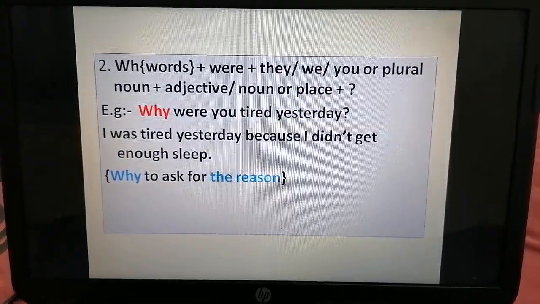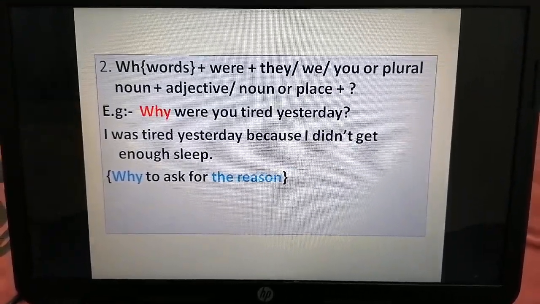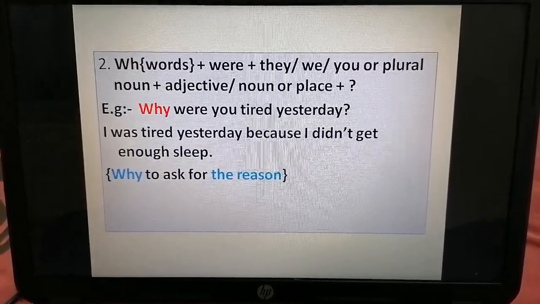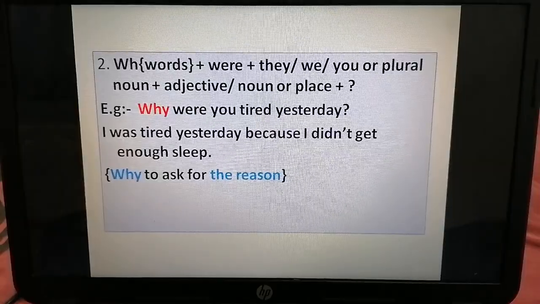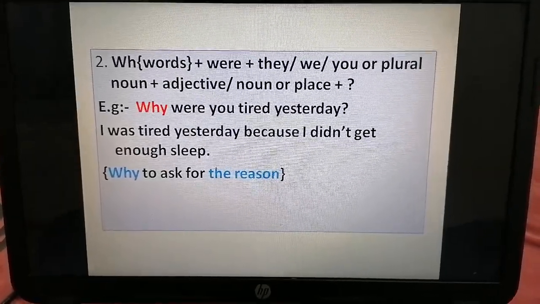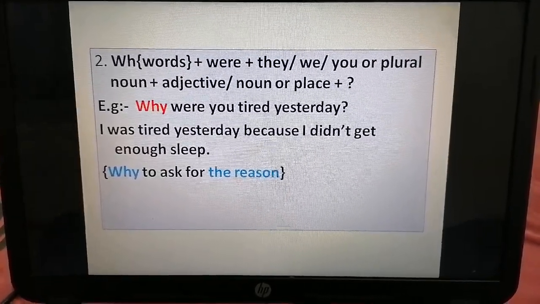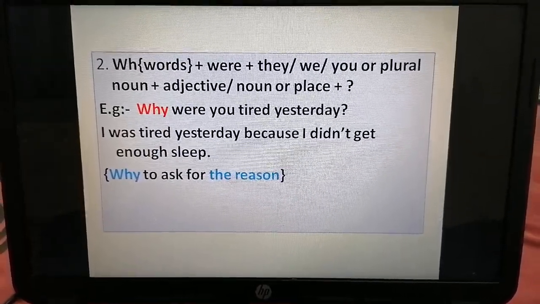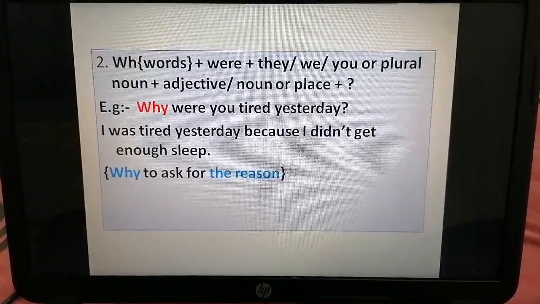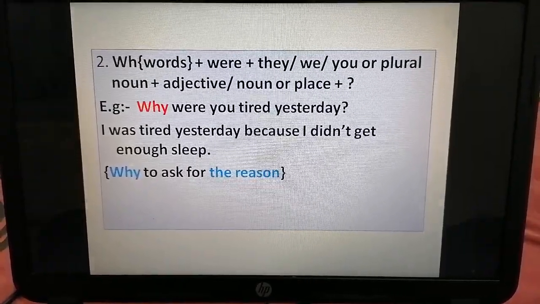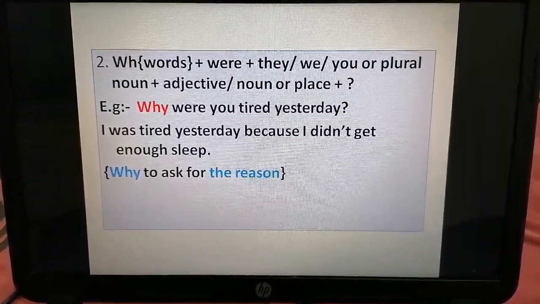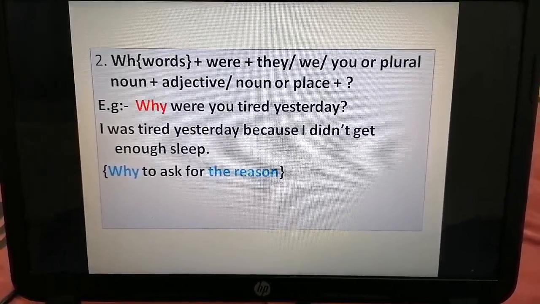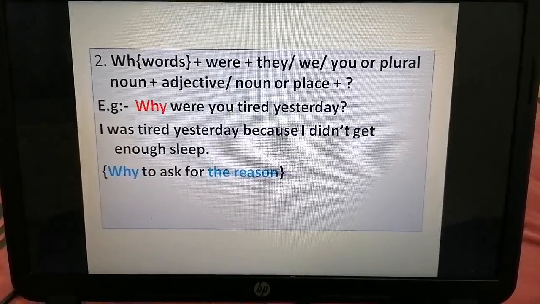Second one, WH word plus were plus they or we or you or plural noun plus adjective or noun or place plus question mark. For example, why were you tired yesterday? I was tired yesterday because I didn't get enough sleep. Why? To ask about the reason.